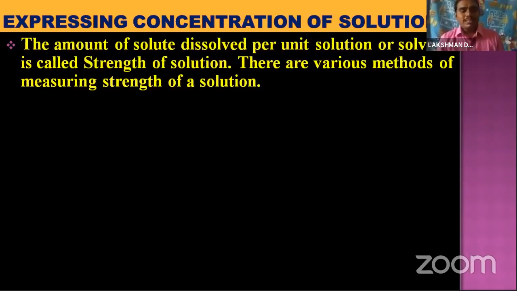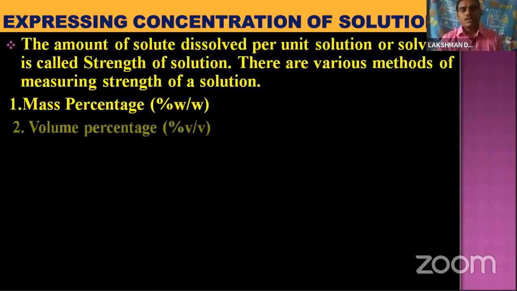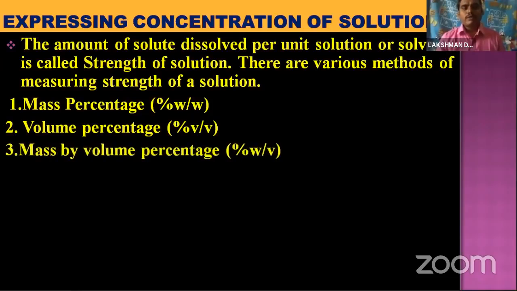There are 8 methods, and we can see them one by one. The first one is mass percentage, represented as weight by weight. The second one is volume percentage, represented as volume by volume. The third one is mass by volume percentage, represented as weight by volume. And the fourth one is parts per million.